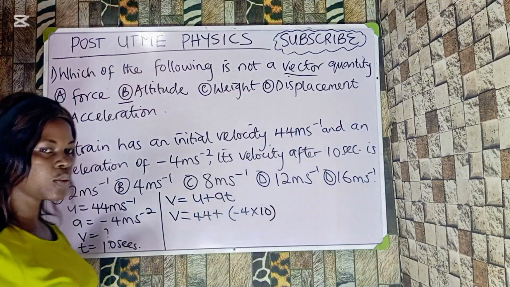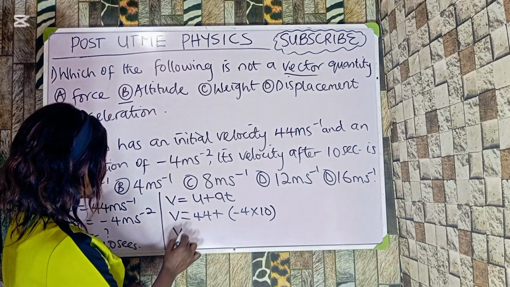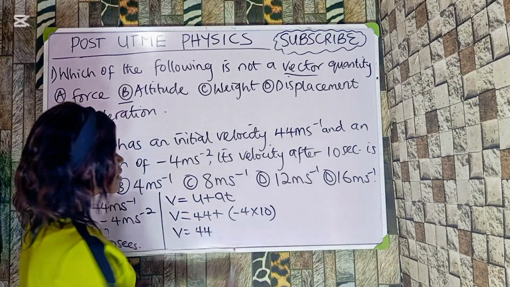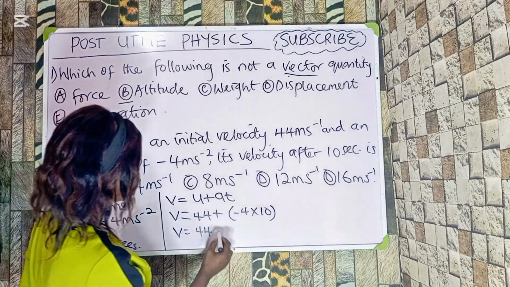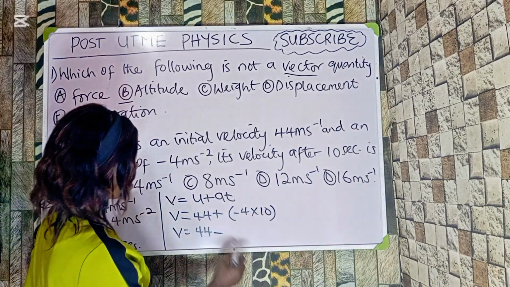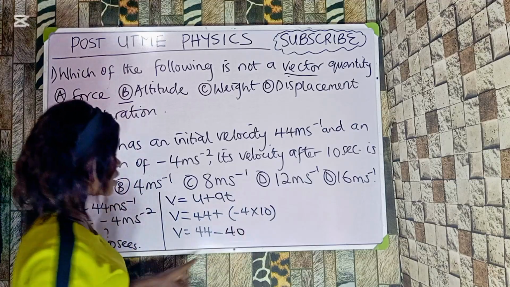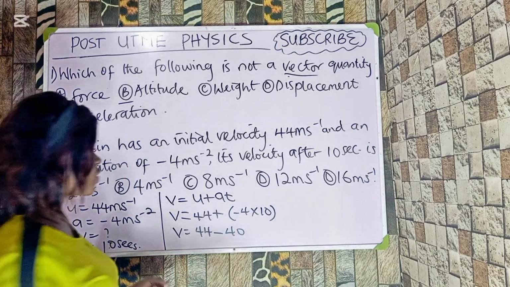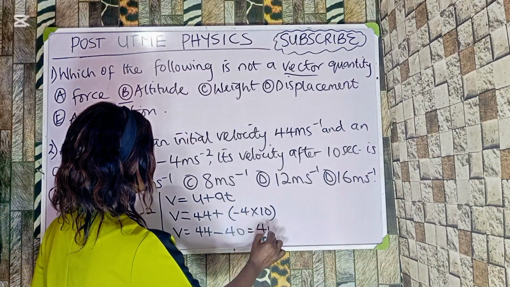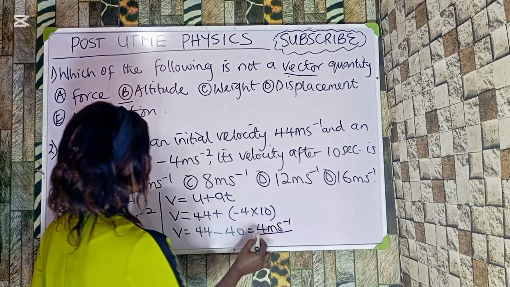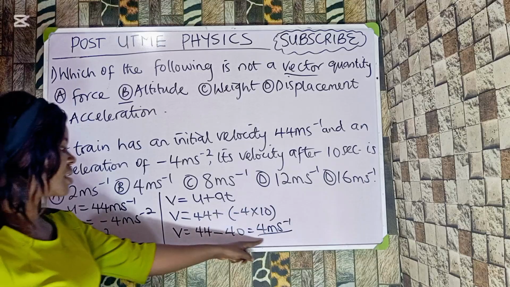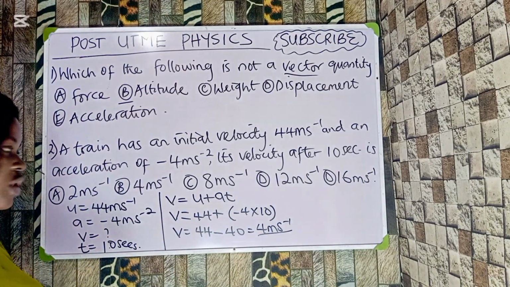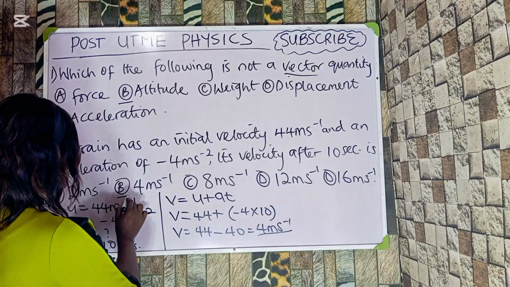All right, so let's work it out. I'll bring down my v is equal to 44, open the bracket, plus times minus is going to give us minus. Okay, 4 times 10, I'm going to have what? 40. So you have to work it out by saying 44 minus 40 is going to give me what? 4 meters per second. Okay, so this is what I have as my final velocity. So the correct option to this question is option B.